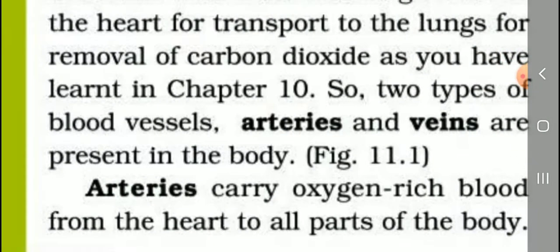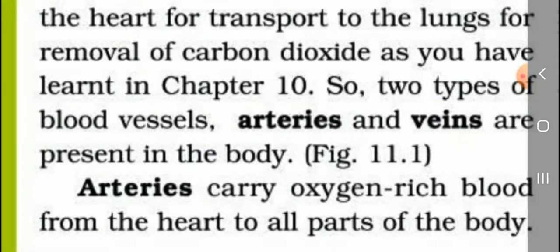Listen, there are two types of blood vessels. What are the types of blood vessels in our human body? There are two types of blood vessels: arteries and veins. Arteries and veins are present in the body. I will explain now.